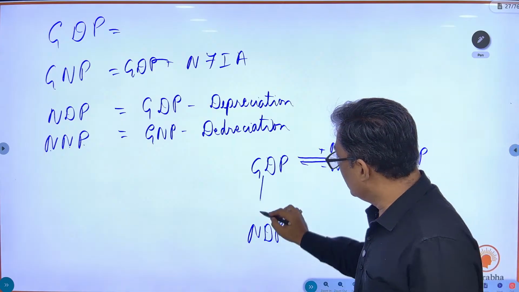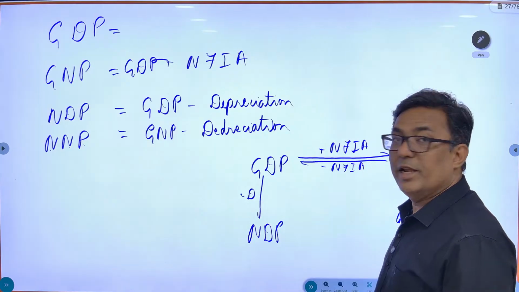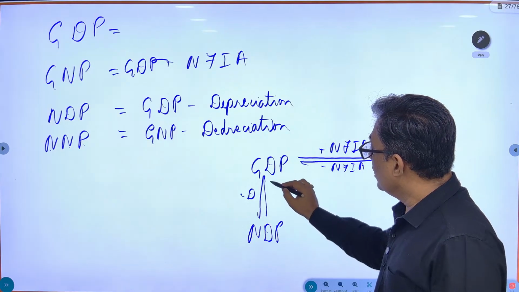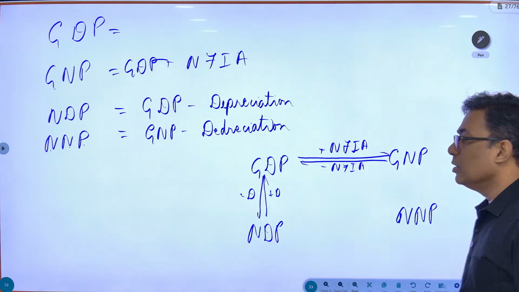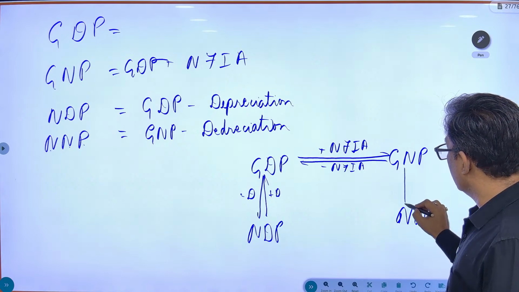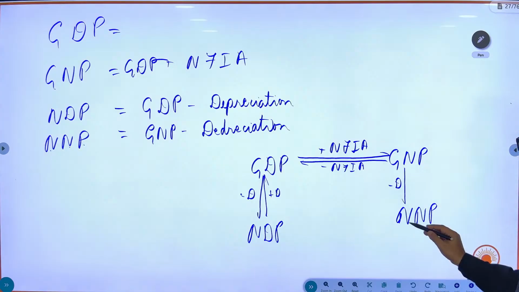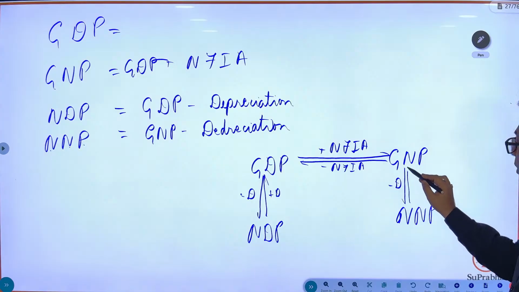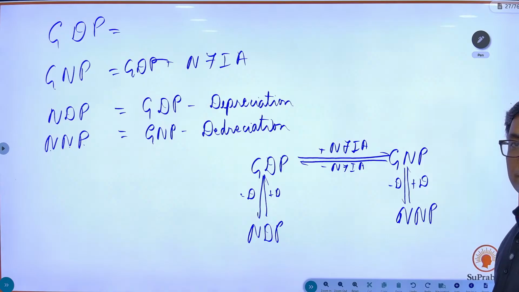In GDP, if you subtract depreciation, you are going to get NDP. In NDP, if you add depreciation, you are going to get GDP. In GNP, if you subtract depreciation, you are going to get NNP, and in NNP, if you add depreciation, you are going to get GNP.